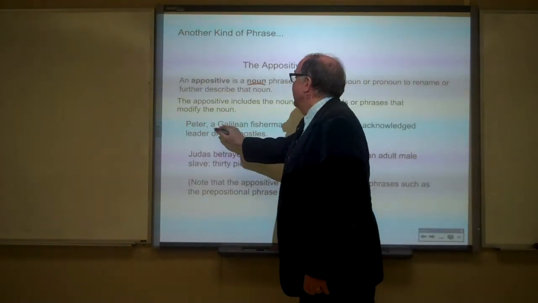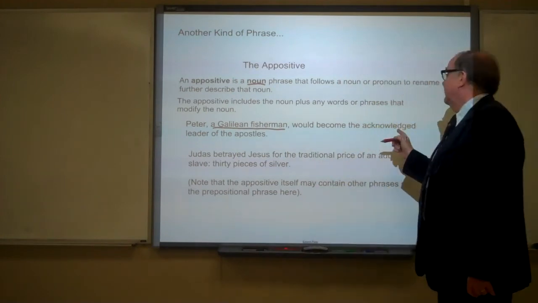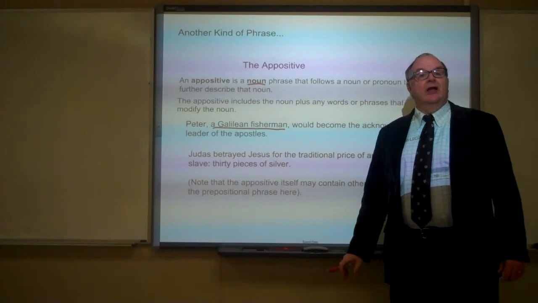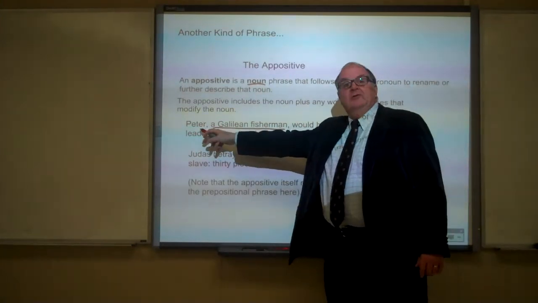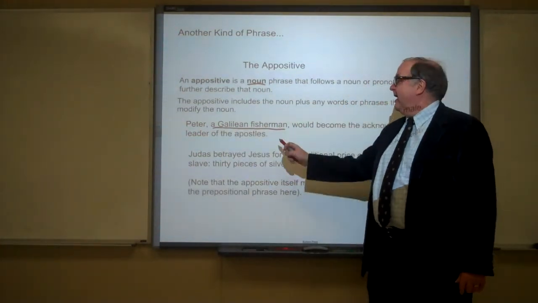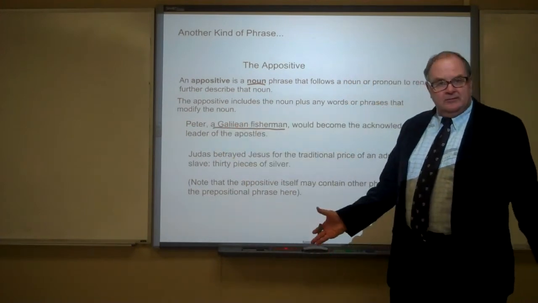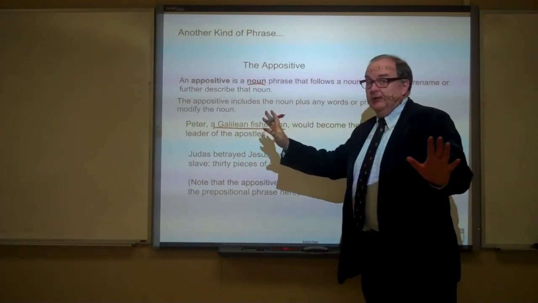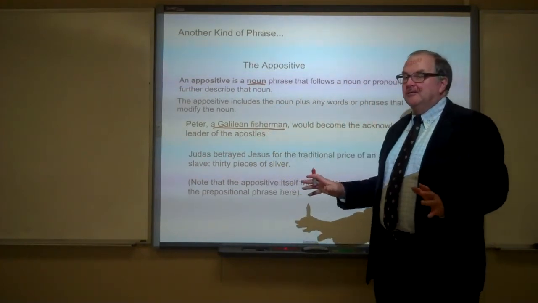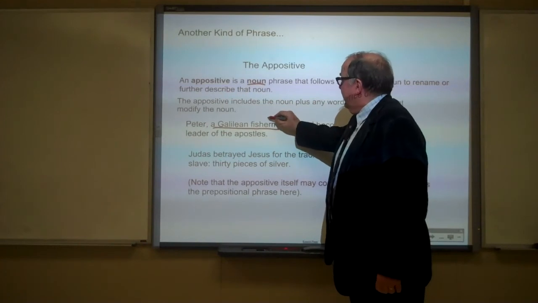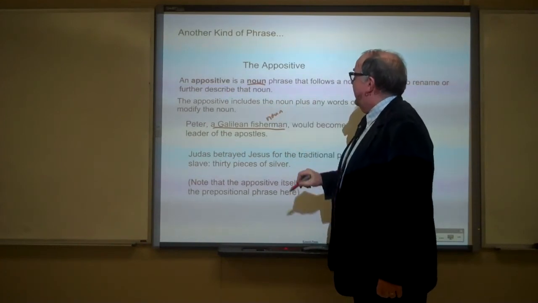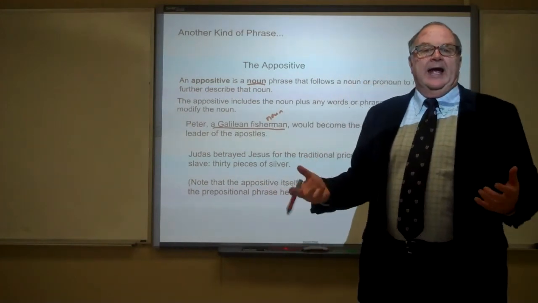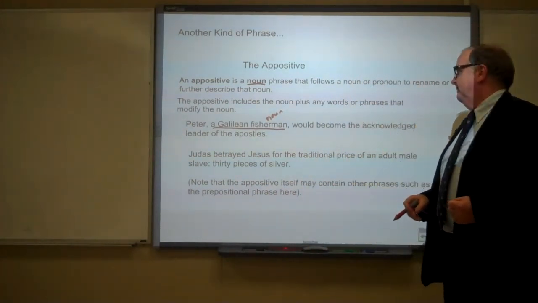So, Peter, a Galilean fisherman, would become the acknowledged leader of the apostles. Okay, a Galilean fisherman is an appositive. It follows Peter and further describes or renames Peter. Okay, and there is no preposition, so it's not a prepositional phrase. And the main word is a noun, and then of course a and Galilean are both adjectives that modify fisherman.